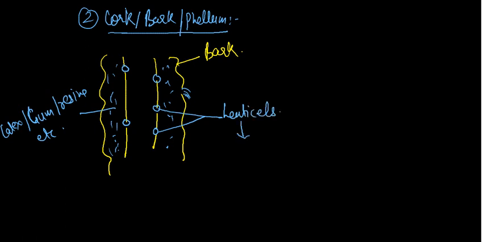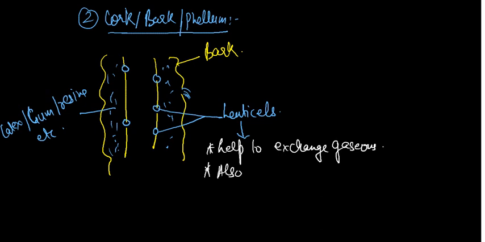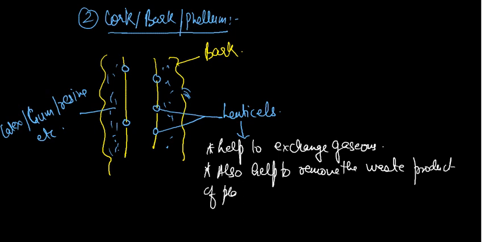This helps to exchange gases from the environment. Okay, this point is clear. It also helps to remove the waste products of the plant. Okay, so these are the two, epidermis and cork, bark or phellem.